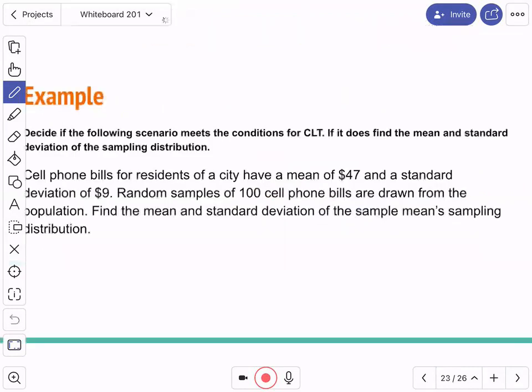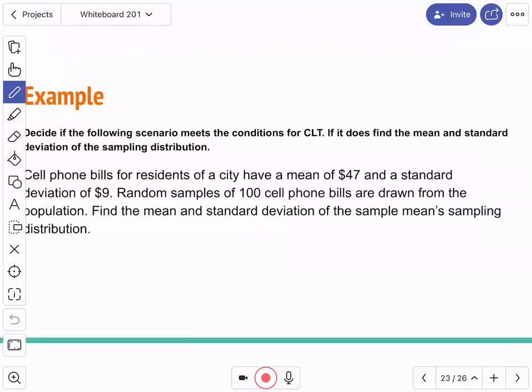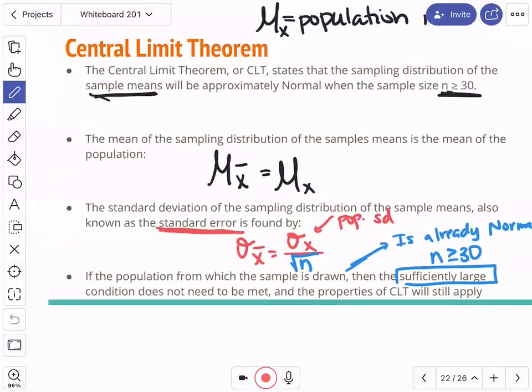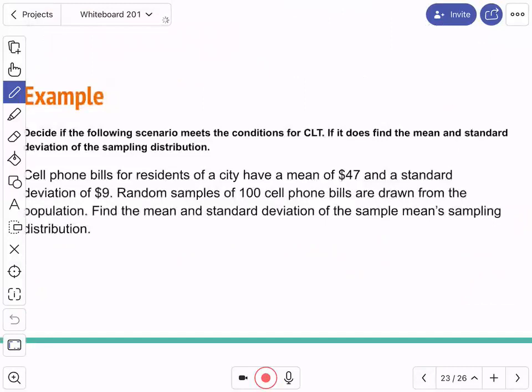So let's see how we apply this. Professor, what does CLT mean? Central limit theorem. Okay. All right, so decide whether the following scenario meets the conditions for CLT, the central limit theorem. If it does, find the mean and standard deviation of the sampling distribution.